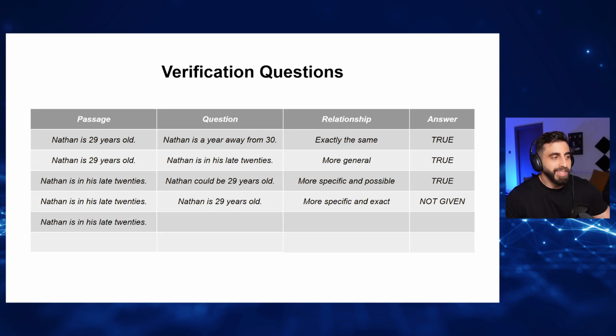Nathan is in his late 20s. Okay, this means he could be 28, 27, 29. The question: Nathan was born in January.